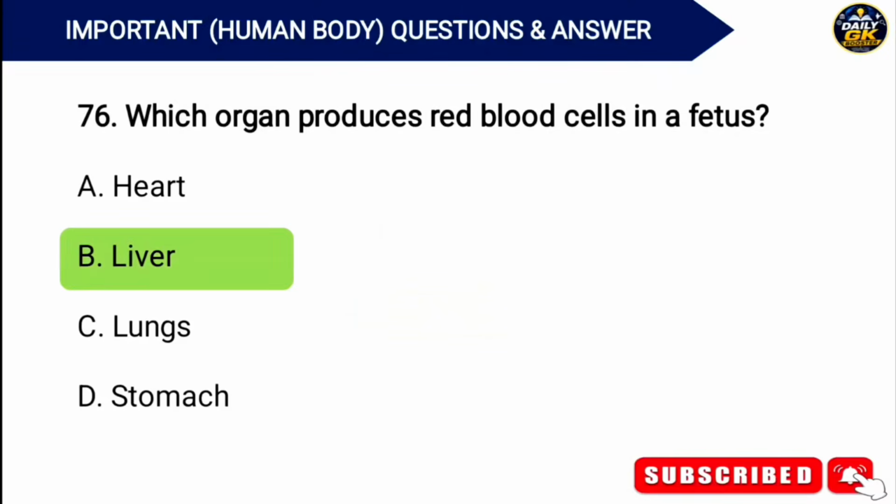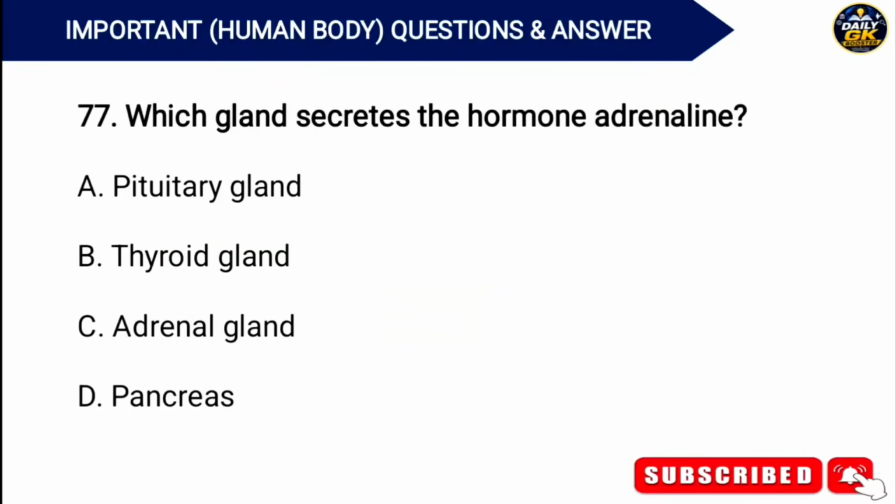Answer. Option B. Liver. Which gland secretes the hormone adrenaline? Answer. Option C. Adrenal gland.